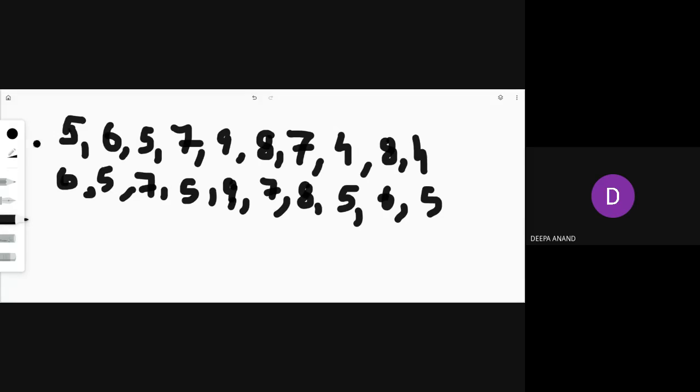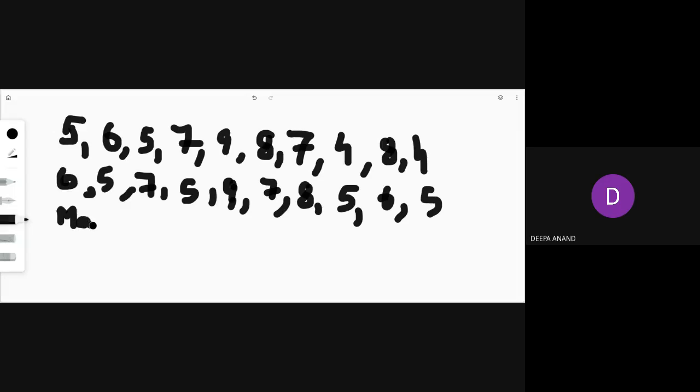Now what will you do in order to make it a distribution? First of all, you always do it in an ascending order. That means you find the items. What is the lowest item in this series? It is 4. So you build the table.